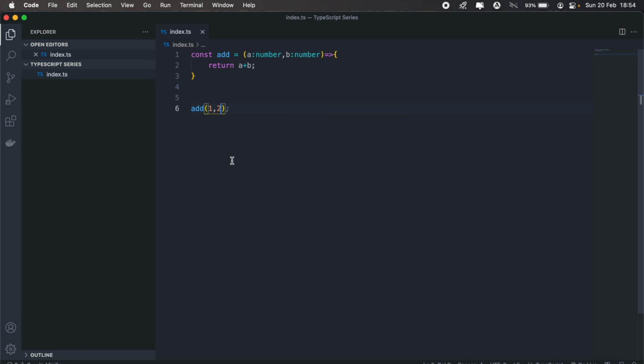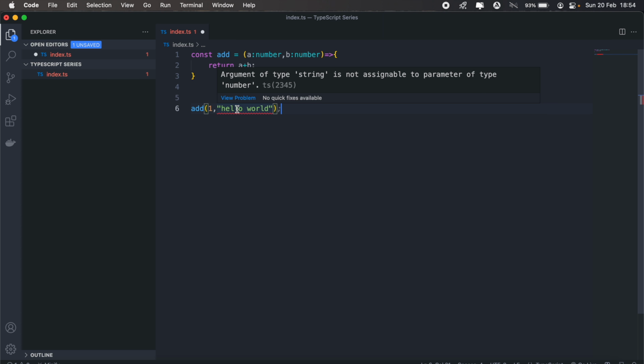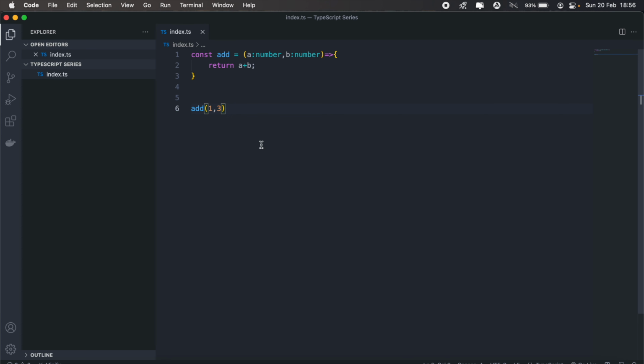If I try to pass any other type for these two parameters, let's say hello world. So if I try to pass a string for any of these two, you can see I'm already getting an error saying string is not assignable to parameter of type number. So I'll need to just switch back and make it a number. And then we can also maybe create another variable here. We'll create a variable called username, and this will be a string type.